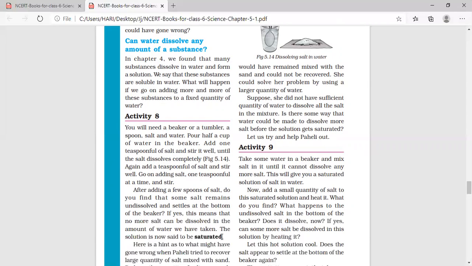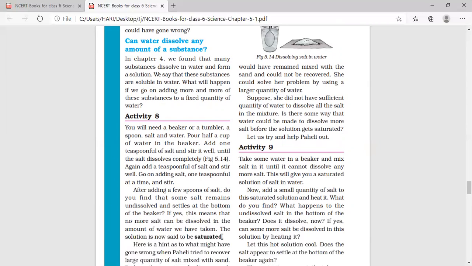Like that, note down how much salt you are adding. You can see that after adding some 4 or 5 spoons of salt, even though you are stirring well, some salt will remain at the bottom of the glass without dissolving. And again you stir, but you can see that some salt will remain undissolved.